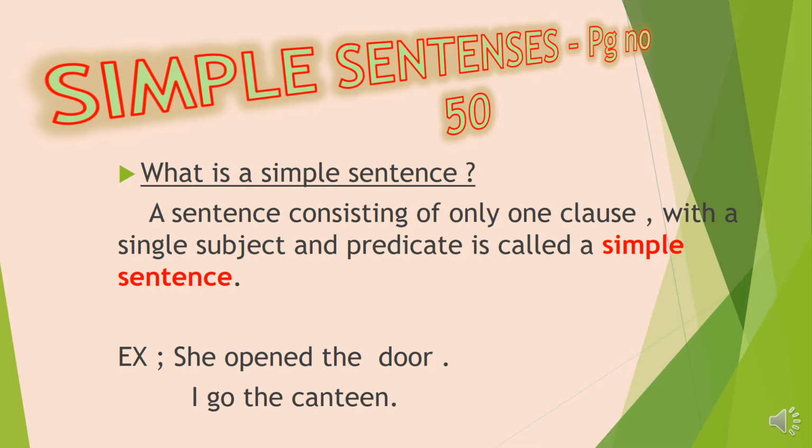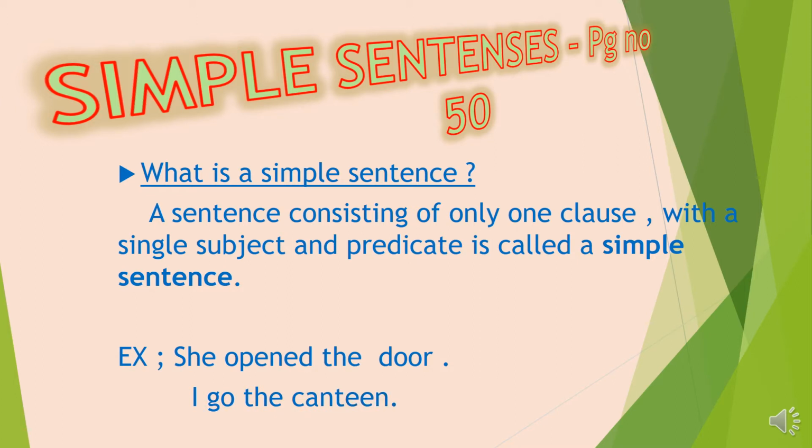Simple sentences, page number 50. What is a simple sentence? A sentence consisting of only one clause with a single subject and predicate is called a simple sentence. Examples: She opened the door. I go to the canteen.